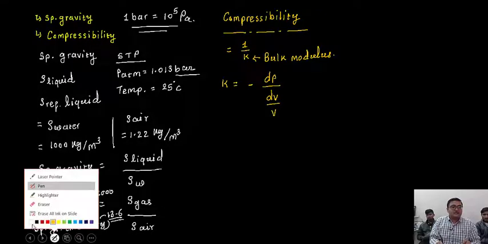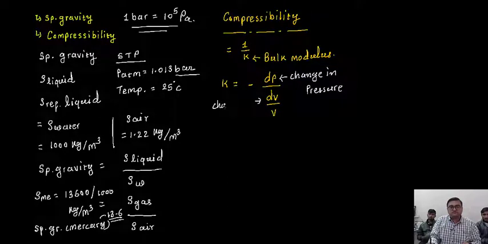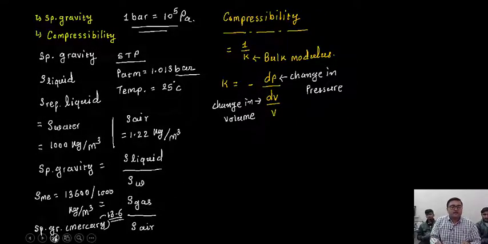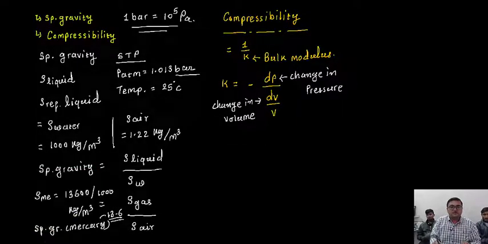So what it means? dP means change in pressure, and dV means change in volume. And if we combine this part dV divided by V, then it is called volumetric strain.